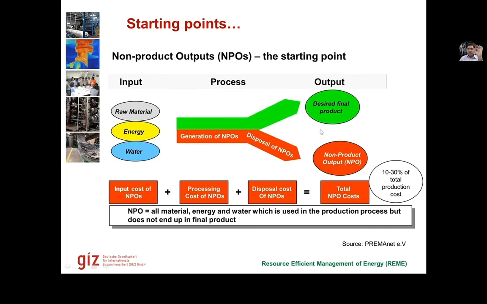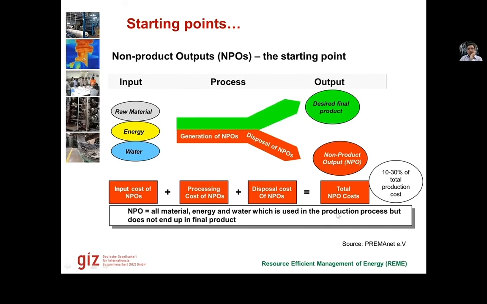And accordingly, 10% energy that was applied on the whole process also went into waste. 10% of water also went into non-product output or waste. Along with that, in general, the whole water is also going into waste, which we can recover or recycle. But at least this 10% associated to the process of generating the waste also went into waste.